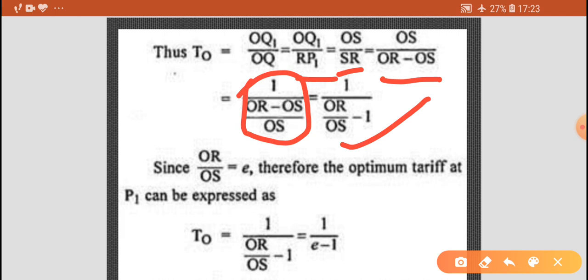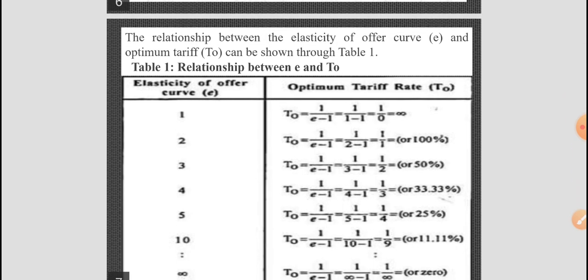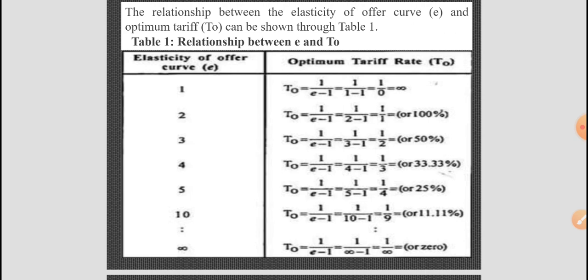Since OR upon OS equals E, the optimum tariff at P1 can be expressed as TO equals 1 upon OR upon OS minus 1, which equals 1 upon E minus 1. So the relationship between the elasticity of the offer curve E and the optimum tariff TO can be shown through table 1.